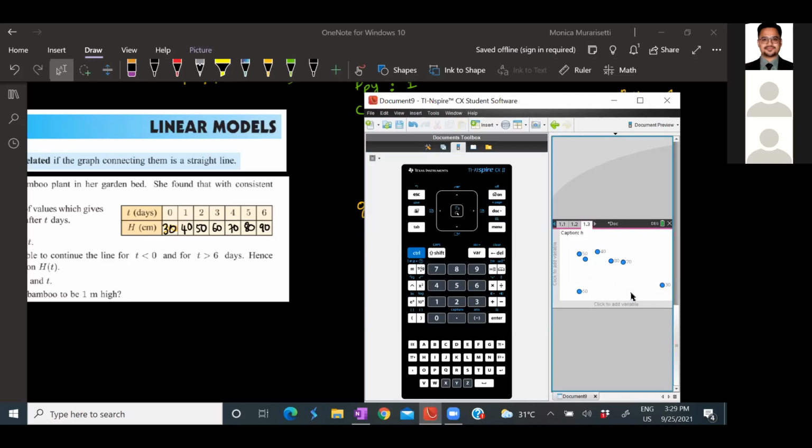If you see there are some random values, right? Now just use this particular tool and hover down and click. So it is asking you to choose either T or H. So we will choose T because it's an independent variable which is represented on x-axis. All right. Now you have to give your y-axis also. Then click and give. Can you see there is a plot, which is what we have given as data. Am I right?